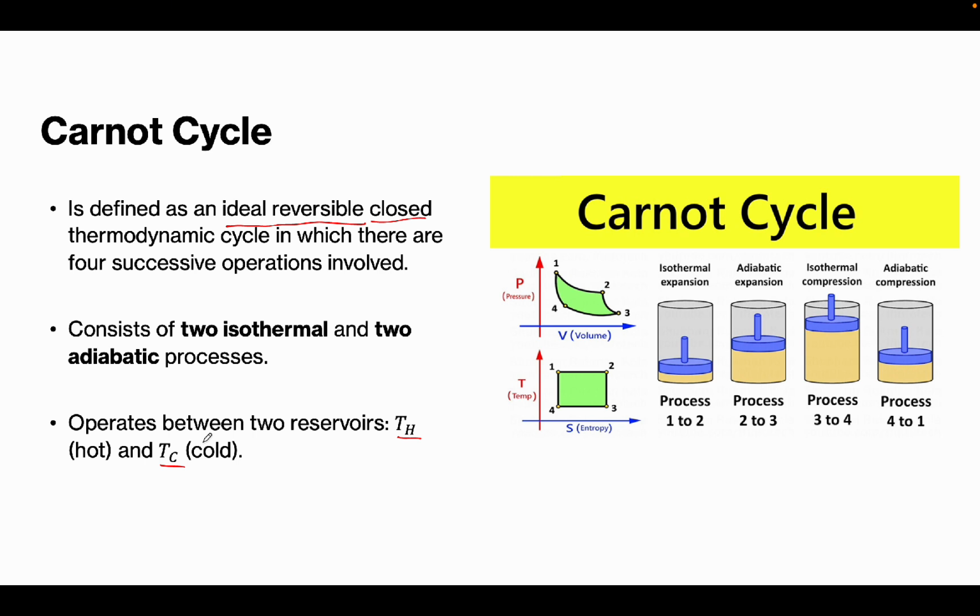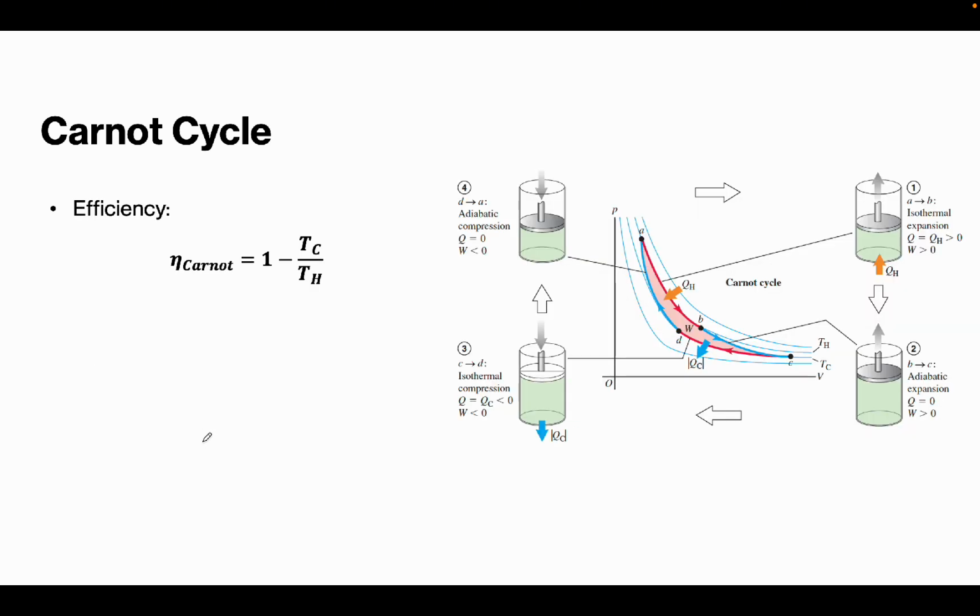The purpose of the Carnot cycle is that it represents the maximum theoretical efficiency that a heat engine can achieve between 2 thermal reservoirs, which are the hot and the cold reservoir. Okay. Now, to solve for the efficiency of a Carnot cycle, the efficiency of Carnot is equal to 1 minus Tc over Th, or T sub C over T sub H, the cold reservoir divided by the hot reservoir.